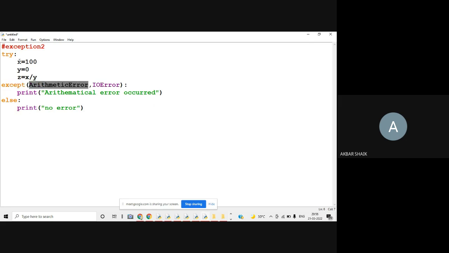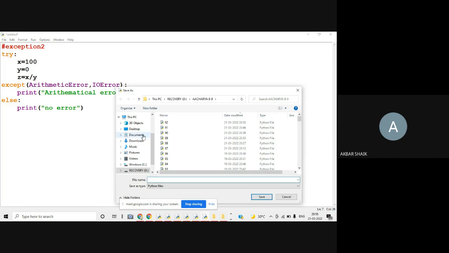So if there is some exception occurred in this try block, this block will be executed. It may print, if arithmetical error is occurred, or if IO error is occurred, any type of error is occurred, this will be printed. So there are different ways, but the first way is very simple, because you may not remember all these names, arithmetic error, which one is small, which one is capital.